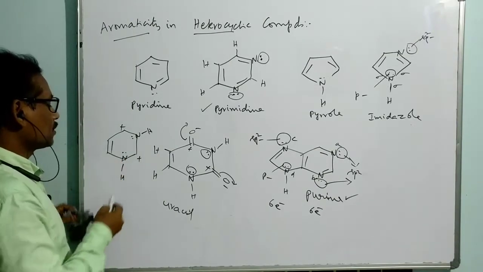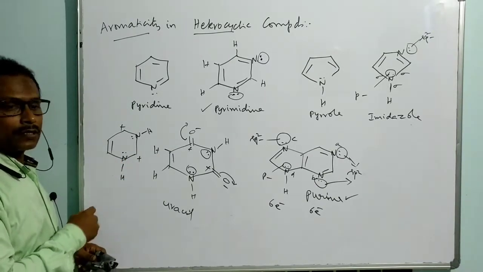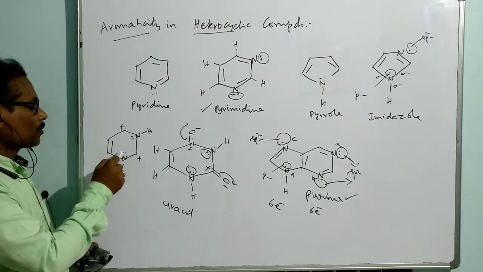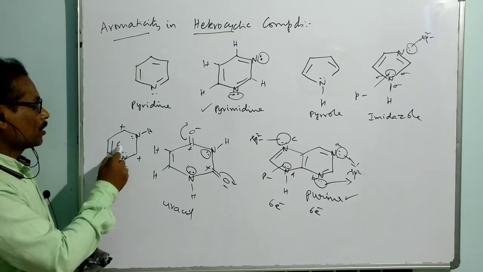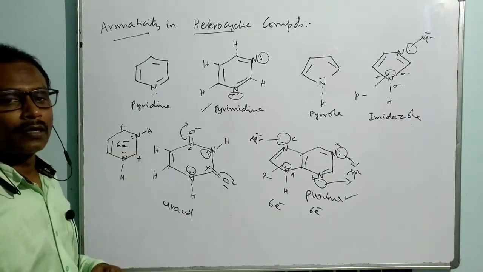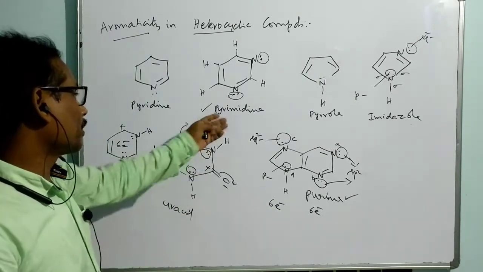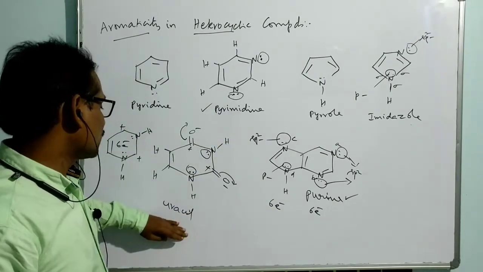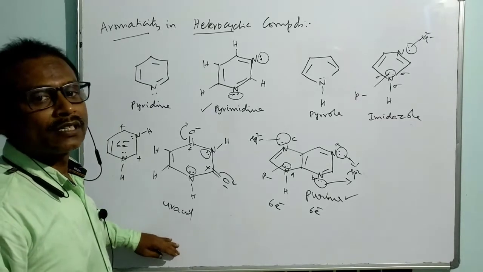Is it aromatic or not? It is aromatic because 1 pi, 1, 2 lone, total 6 electron conjugation. So there are some components derived from pyrimidine. Under pyrimidine we have uracil, thymine, cytosine, like that.